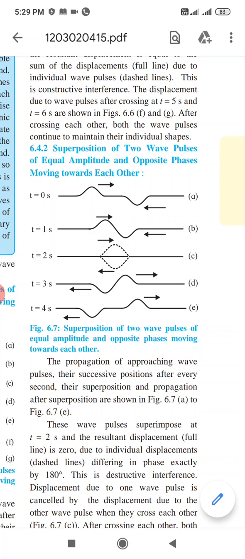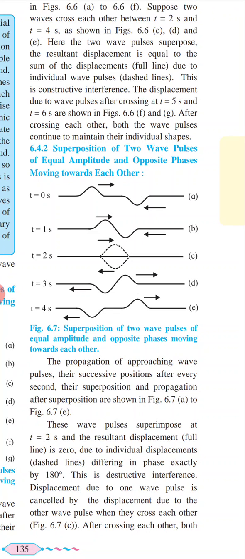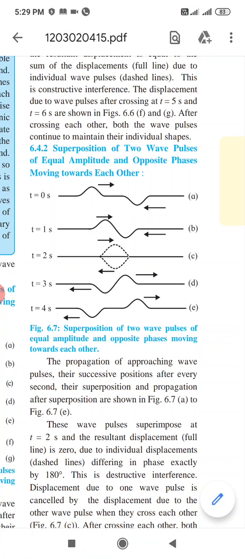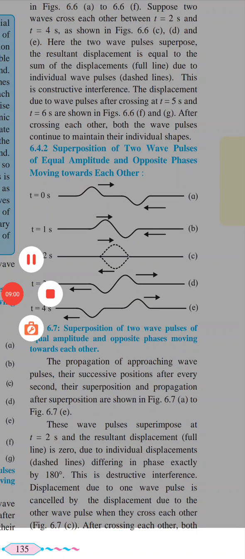or rarefaction overlaps rarefaction, compression overlaps compression. But in destructive interference, crest and trough overlap, which cancel out each other. Trough and crest also overlap, they also cancel out each other. In terms of longitudinal waves, you can consider compression and rarefaction overlap, rarefaction and compression overlap. So these are examples of superposition as well as constructive and destructive interference. Fine. Okay, thank you.